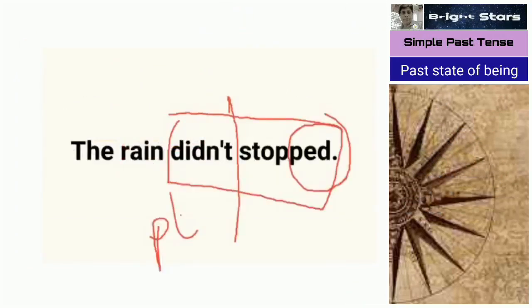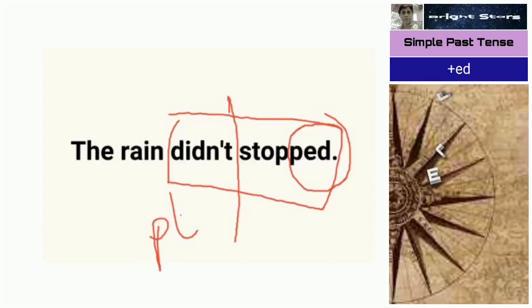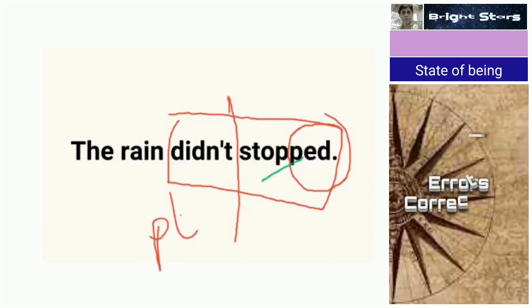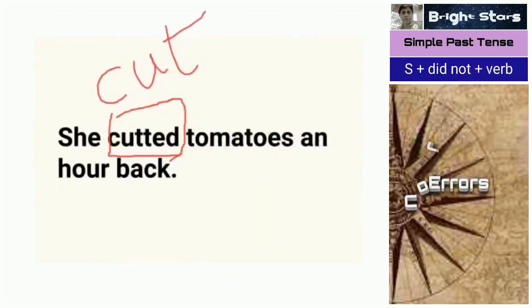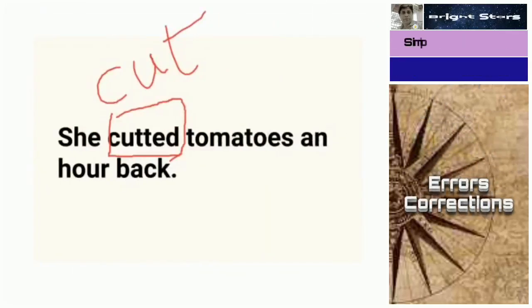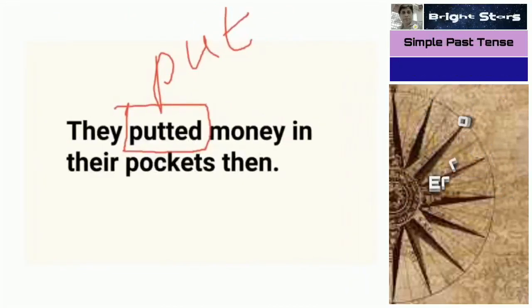Didn't stopped is wrong. Didn't stop is correct. Don't forget this, this is very important. Just stop, not stopped. In the same way, cutted is wrong, cut is correct. Putted is also wrong. Put is correct.